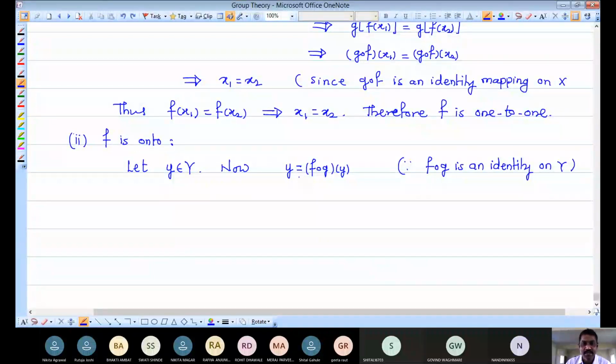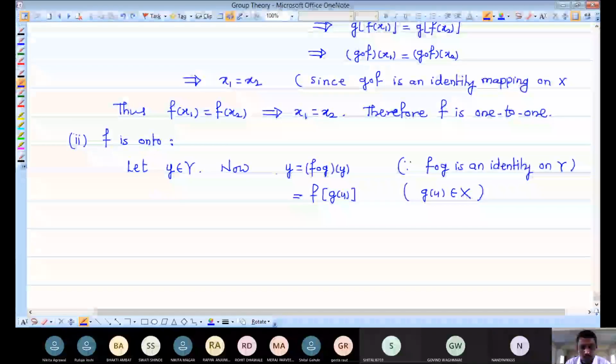So y we are writing as the image of y under this F composition G. And now you can proceed to apply: this is F of G of y. Also, G is a mapping from Y to X, so finally G of y belongs to capital X.